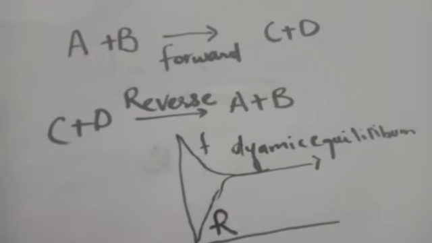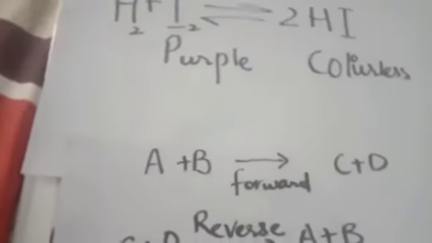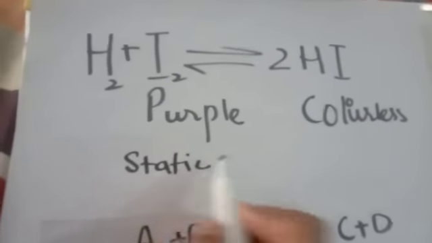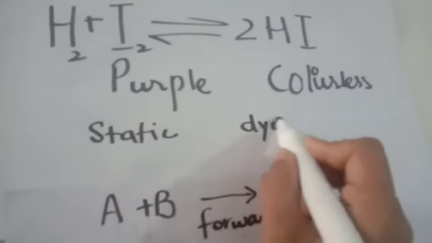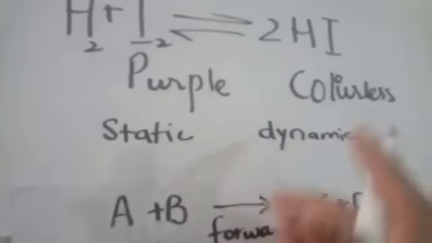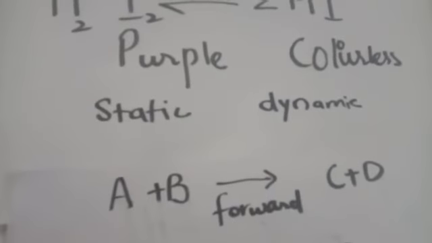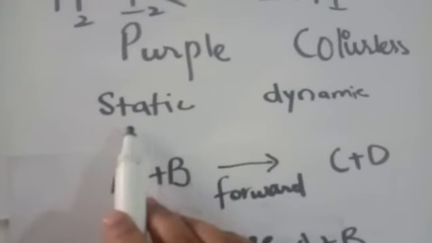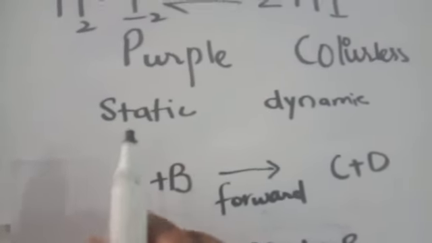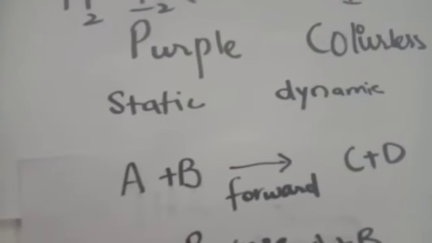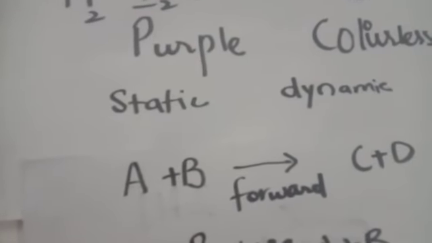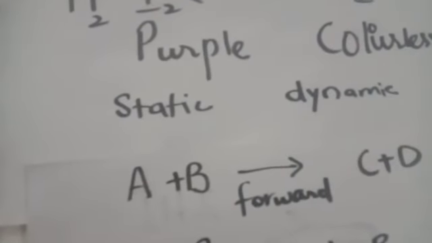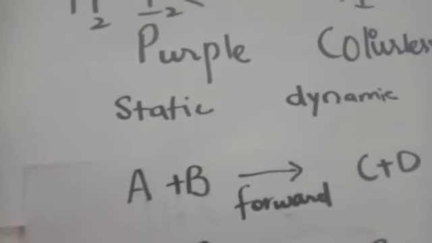Further, equilibrium has two types. We can discuss these two types. The first one is static equilibrium, and the other one is dynamic equilibrium. We are talking about dynamic equilibrium, but these are the two types of equilibrium, static and dynamic. Static equilibrium is that equilibrium in which things are at a stationary position. Stationary position means things are at a stop, like a building is standing, your book is on the table, your pen is on the table. Your building is standing without any problem unless there is an external force applied on it. That is called static equilibrium.